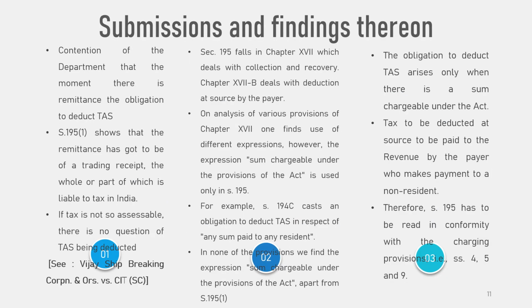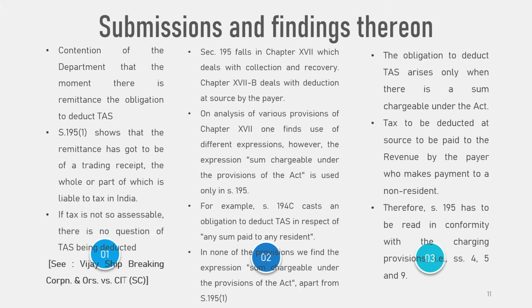Let us examine submissions and findings thereon. If the contention of the department that the moment there is remittance, the obligation to deduct tax at source arises is to be accepted, then we are obliterating the words chargeable under the provisions of the Act in section 195 subsection 1. The said expression in section 195 subsection 1 shows that the remittance has got to be of a trading receipt, the whole or part of which is liable to tax in India.